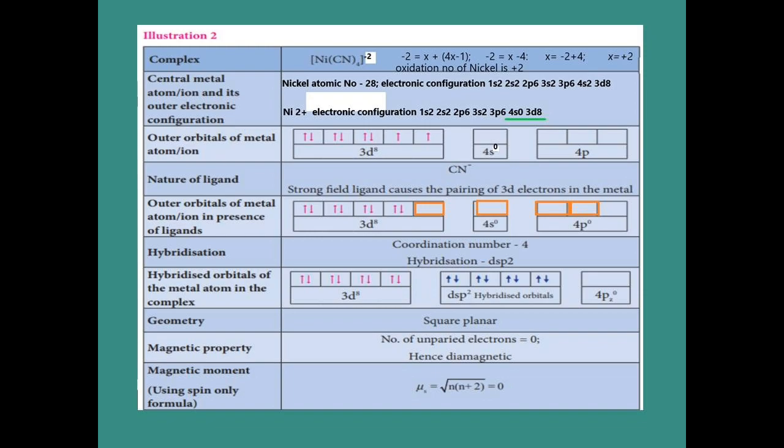Coordination number 4 and hybridization dsp2 means the geometry is square planar. We already saw this in the previous table. Now there is no unpaired electron, so the number of unpaired electrons is 0, and it is diamagnetic. Paired electrons mean diamagnetic, unpaired electrons mean paramagnetic. Now the magnetic moment from the formula is square root of n into n plus 2. Here n is the number of unpaired electrons, but there is no unpaired electron, so put 0: 0 into 0 plus 2, we get 0 for the magnetic moment.